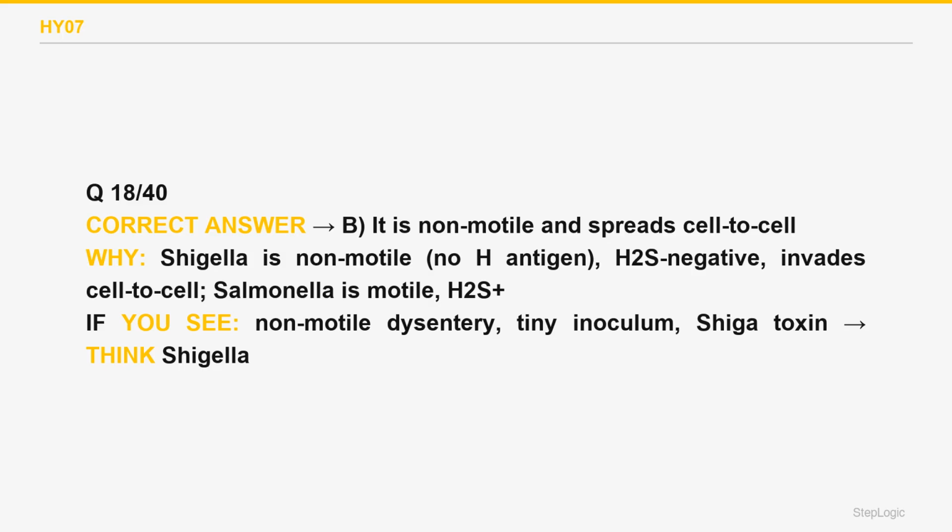Being motile with flagella describes Salmonella, not Shigella, which is non-motile. Choice A wrong. Producing abundant H2S is again a Salmonella trait. Shigella is H2S negative. Choice C wrong. Shigella is the non-motile cell-to-cell invader.